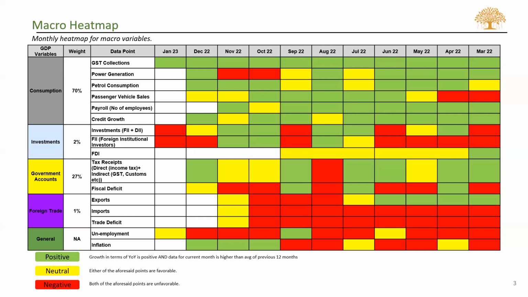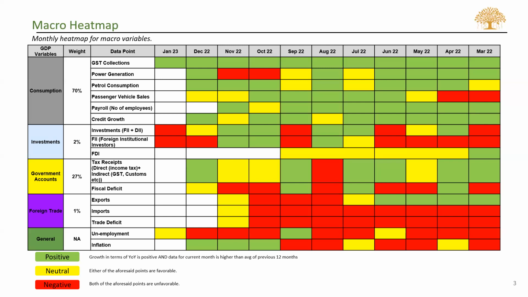Right. So moving on to investments, which is basically investments into markets as well as foreign direct investments. We've seen that for FIIs and DIIs, for the month of January 2023, there was an outflow of around 8,000 crores. However, on an average, there used to be inflows of 10,000 crores per month.